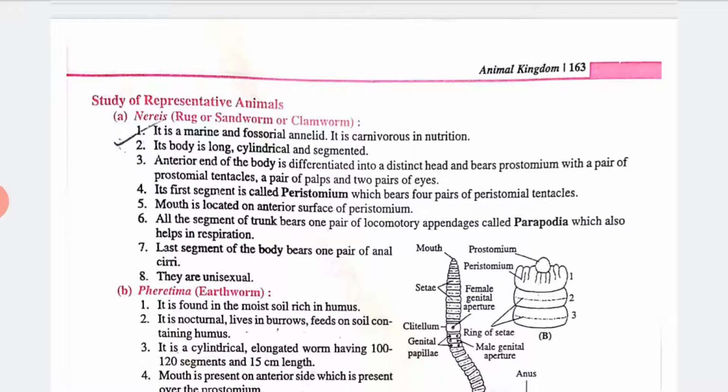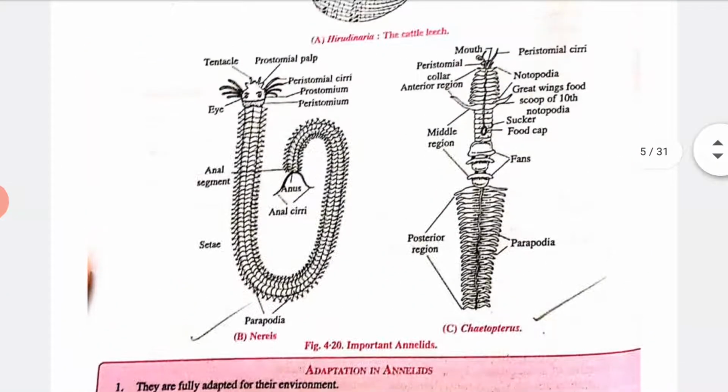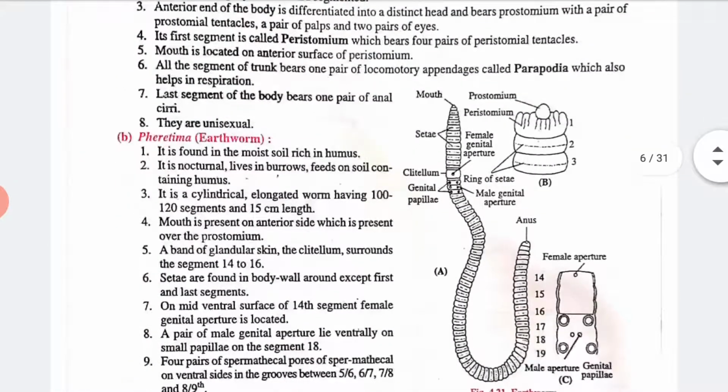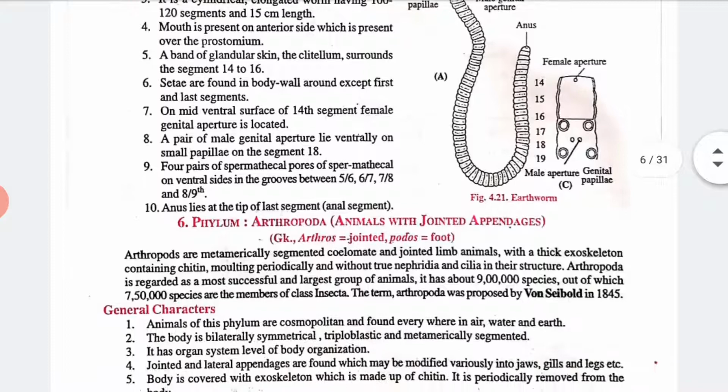It is carnivorous in nutrition. Its body is long, cylindrical and segmented. See here, the body is cylindrical, long and also segmented. You can see the well-known earthworm, we all know what an earthworm is. It is also found in moist soil which is rich in humus. It is notocuticular and lives in burrows, feeding on the soil containing humus. It is a cylindrical elongated worm having 100 to 120 segments and about 15 centimeters in length. So in this way, my dear students, you can read it in your book.